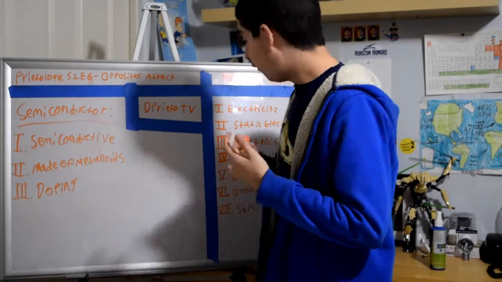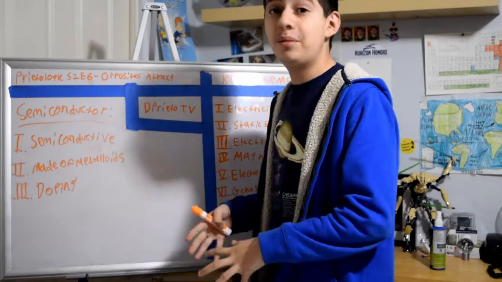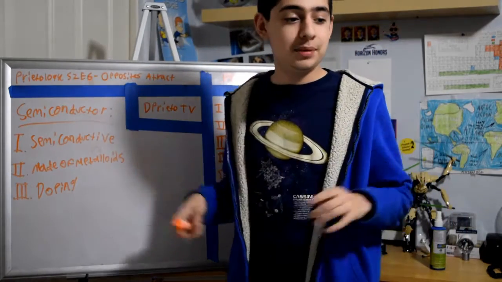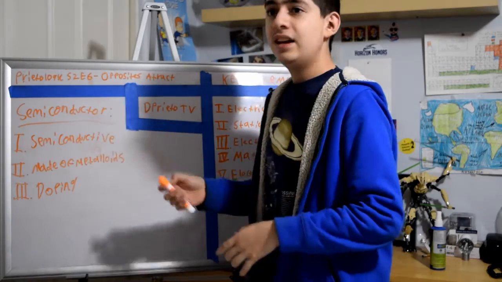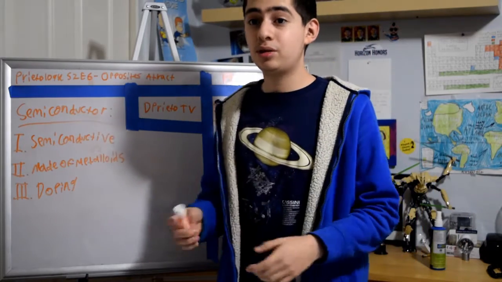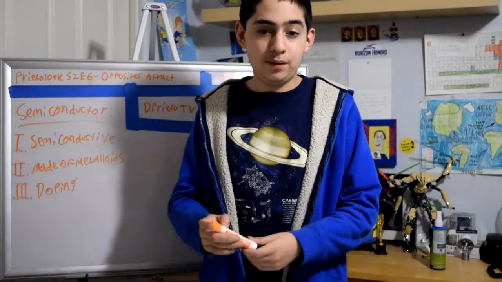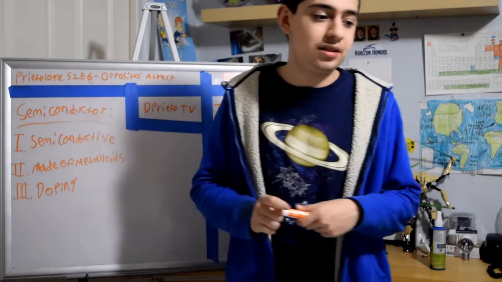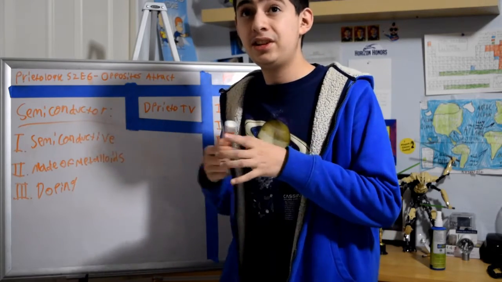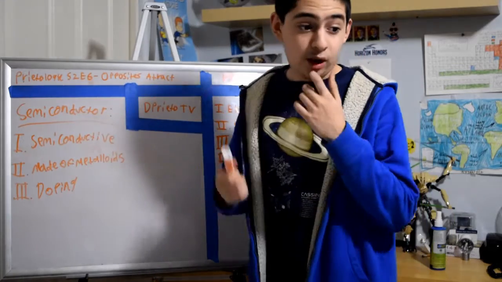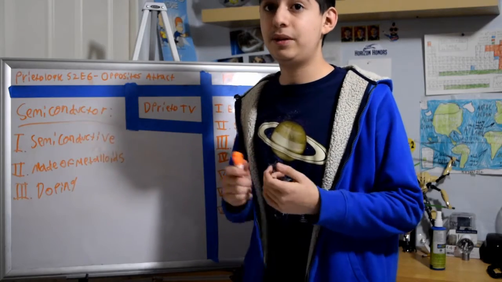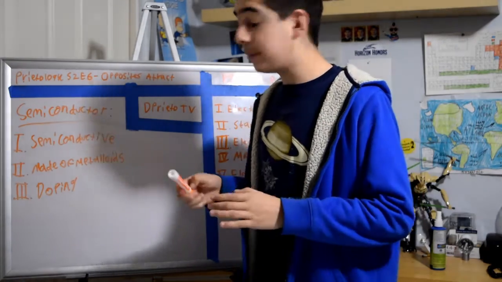Here we are, everyone. Term number 7. The final term of this lesson and the final term of Prietology Season 2. Semiconductors. Semiconductors are mysterious materials that don't really like to conduct electricity, so they semiconduct. That's why they're called semiconductors. These are widely used in computers, so all those high-tech gaming PCs that you guys have use a lot of semiconductors. These are made from elements. I think we talked about the periodic table in the first ever Prietology lesson. Go take a look right here. They're made from elements called metalloids, or as I call them sometimes, the semiconductors. Silicon and germanium, mostly silicon, is what most semiconductors are made of.